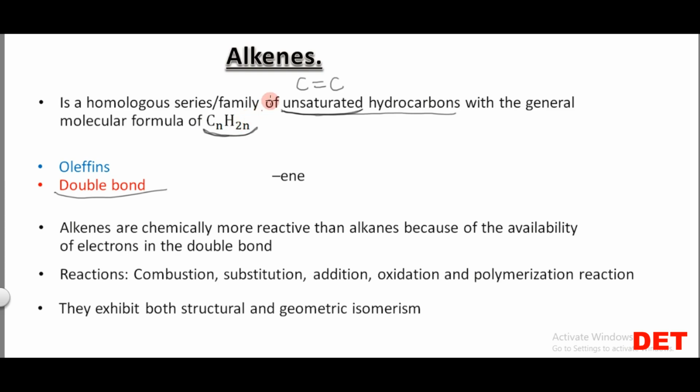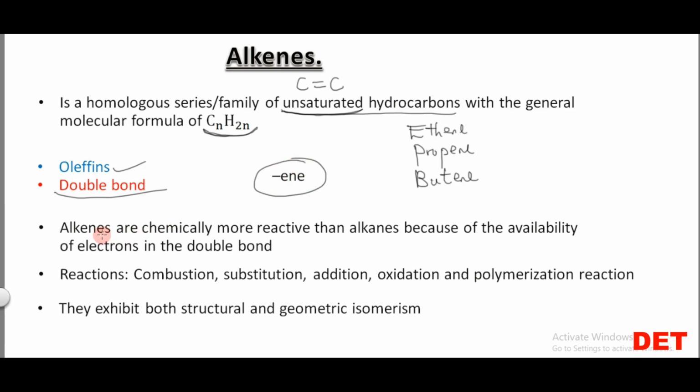The alkene. It is very important for you to know that the alkenes are also called olefins. So another name for alkenes is what? Olefins. Very important. Then all the members of the alkene, all the members in this homologous series, they end with ene. For example, ethene, it ends with ene. Propene, which is the third member, it ends with ene. Butene, which is the fourth member, it ends with what? Ene. So all the members of the alkene series, they end with what?